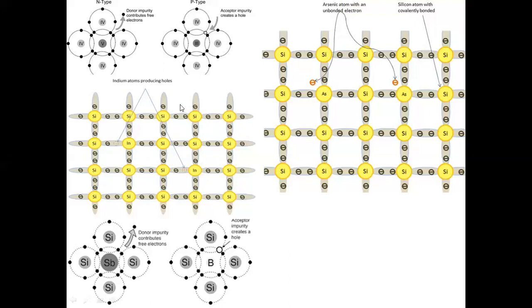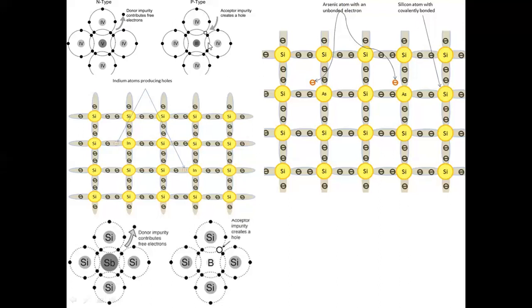Now we are able to see here that silicon is nothing but a group 4 element. When silicon, a group 4 element, is doped with arsenic, which is a group 5 element, there is an extra electron that is left, and this extra electron is responsible for conduction.